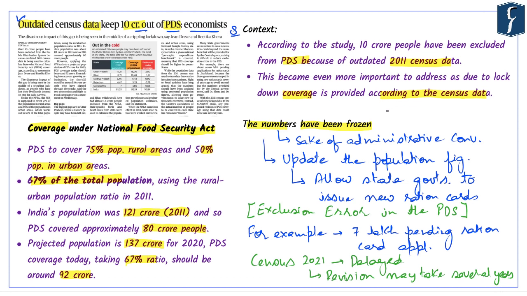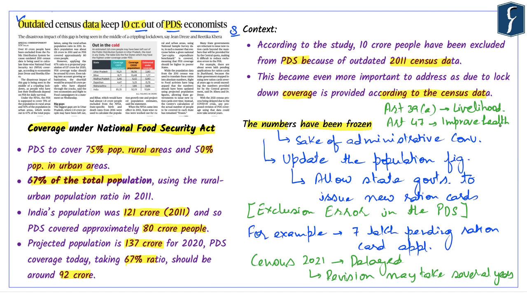Article 39A requires the state to direct its policies towards securing that all its citizens have a right to an adequate means of livelihood. At the same time, Article 47 makes it a duty of the state to raise the level of nutrition and standard of living and to improve public health.